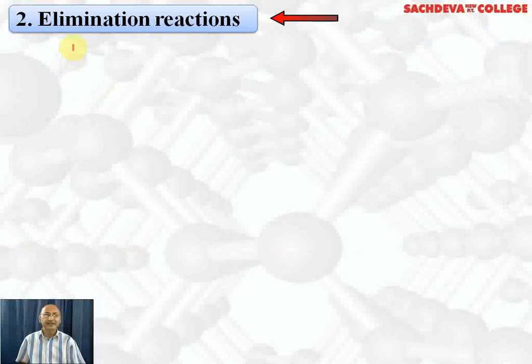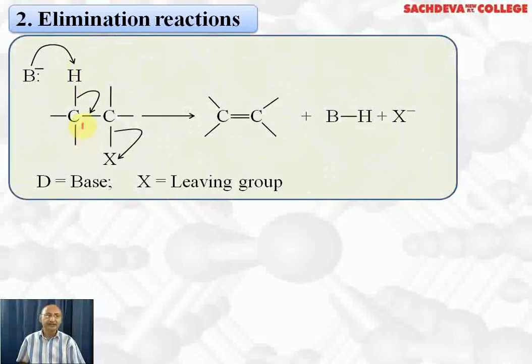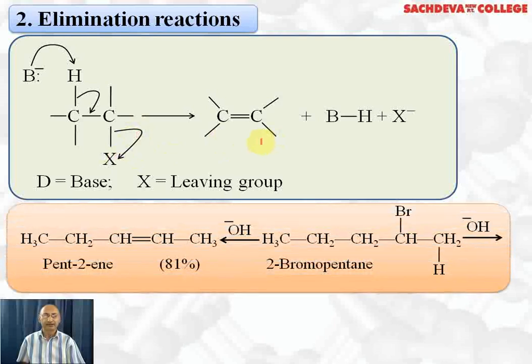Next we are taking elimination reaction. In elimination reaction, what happens? A nucleophile will abstract proton, H positive ion, from the beta carbon. The carbon which is attached to the halogen is called alpha carbon and the next carbon is called beta carbon. So H+ from beta carbon is removed. So the pair of electrons results in the formation of a double bond and there will be simultaneous expulsion of halide ion. So it results in the formation of alkene. So this is the simple mechanism of how elimination reaction takes place.